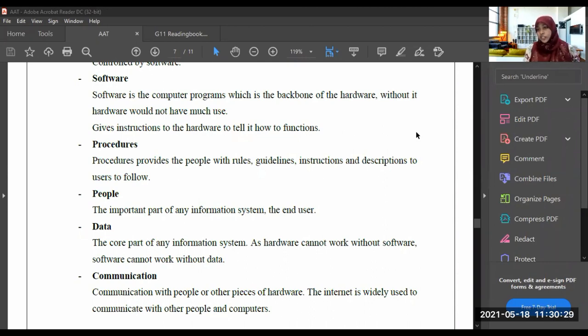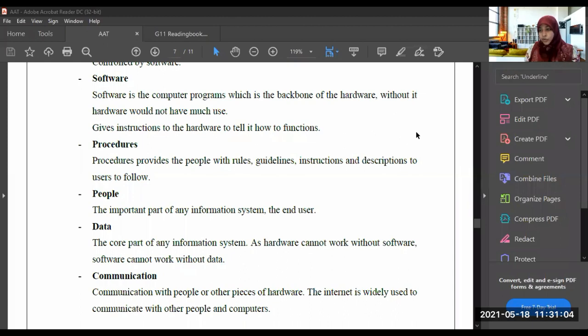Next one, procedures. What is a procedure? A procedure provides the people with rules, guidelines, instructions, and descriptions for users to follow. Procedure means a set of rules. When you are using something, there are rules to use it, guidelines to use it, instructions to use it, or descriptions to use it.